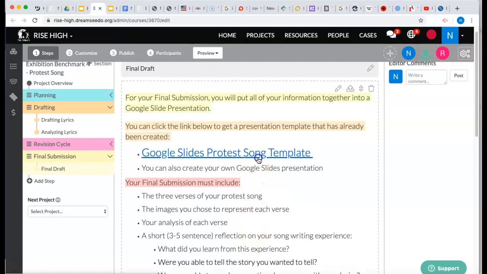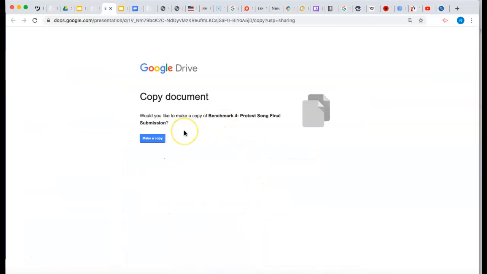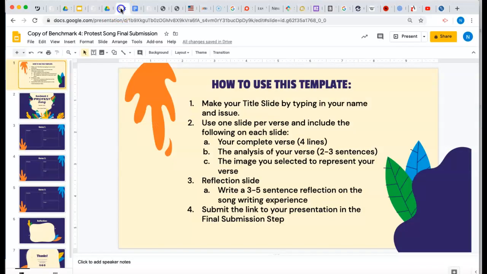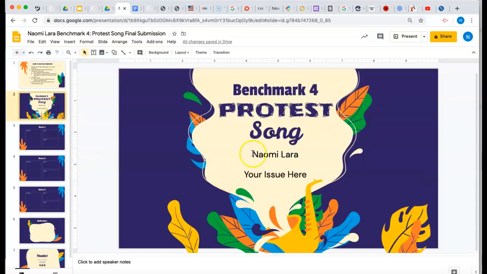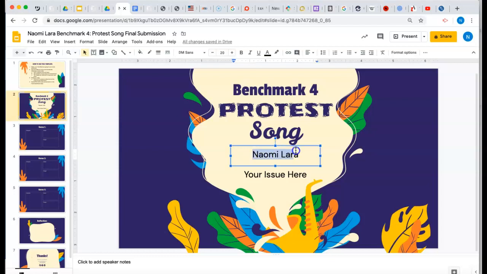So all you need to do for this step is go ahead and go to this Google Slide link, click on that link. It'll ask you to make a copy. Once you've made a copy, it'll show up here, copy of benchmark 4. You always want to make sure to put your name here. And then this first slide just gives you some directions on how to use the template. Then you have a title slide here, so I've already included my name. And then you'll write your issue here. What is your issue that you wrote your song about?